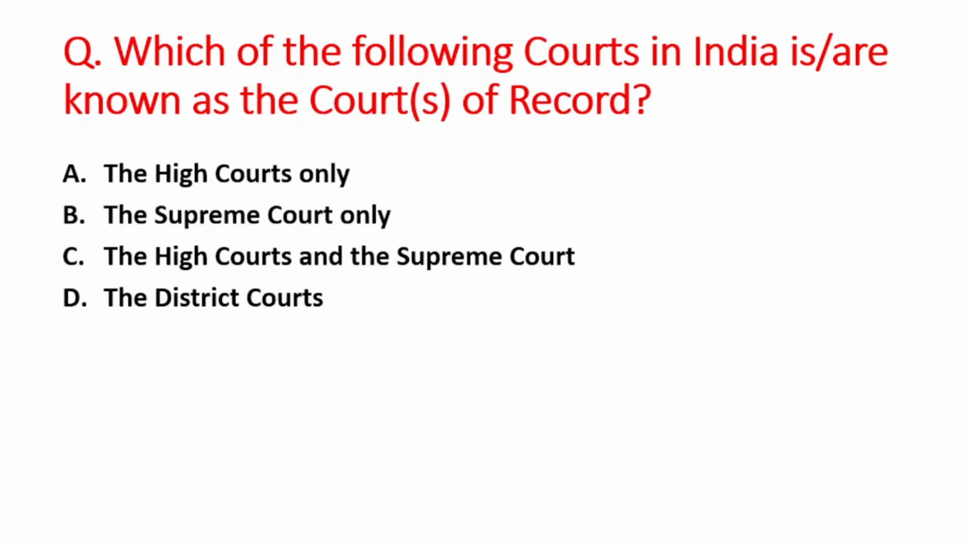Next question is, which of the following courts in India is or are known as court of record? A option is High Courts only, B is Supreme Court only, C option is High Court and Supreme Court, D option is District Court.